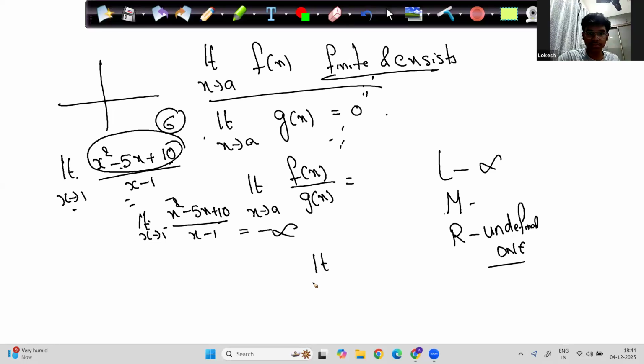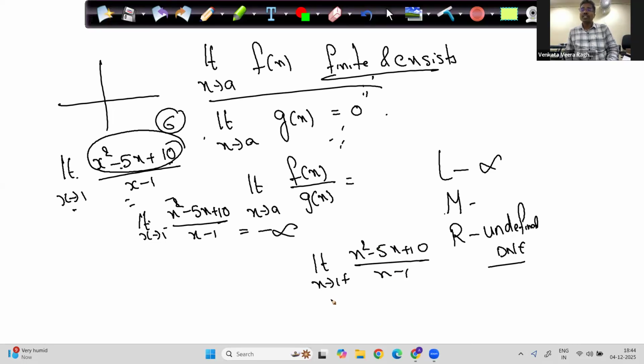Now limit x tends to 1 plus of (x square minus 5x plus 10) by (x minus 1). What is happening to this function? Plus infinity, because with 1.00000001 the denominator is a small positive number. So from the left hand side, the function is going to minus infinity, and from the right hand side, the function is going to plus infinity.